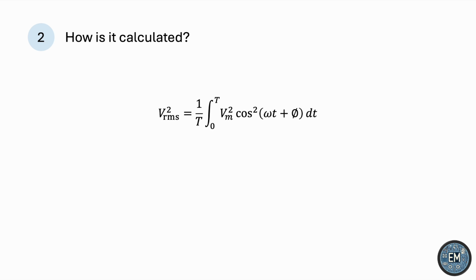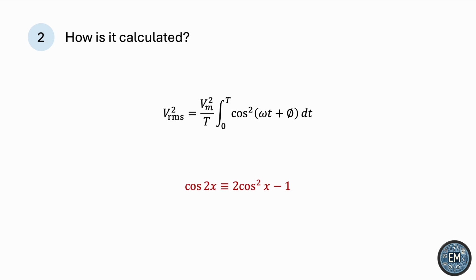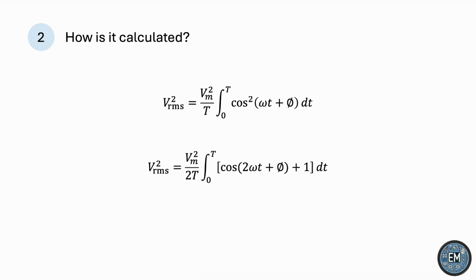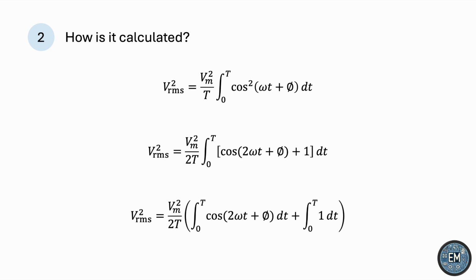Now, Vm squared is a constant, so we can take it outside. And to integrate cosine squared, we're going to have to use the double angle identity. Solving for cosine squared, we get this expression. So we're going to have to substitute this into the integral. Now, let's take the 1/2 outside and then split the integral of the sum we have. So we have the integral of cosine 2 omega t plus phi, and then the integral of 1 dt.